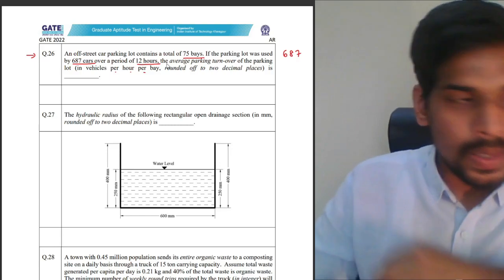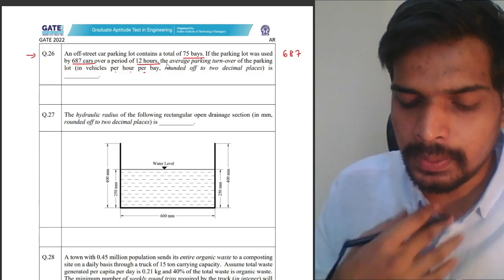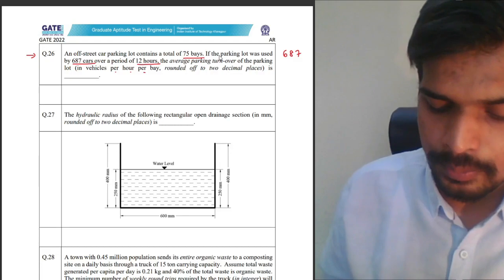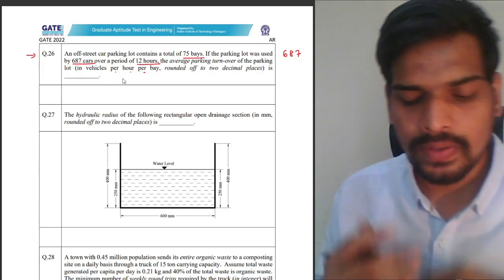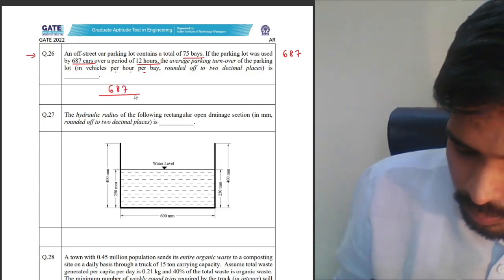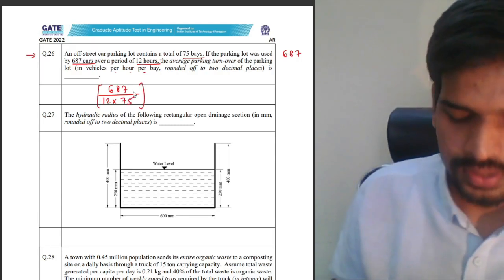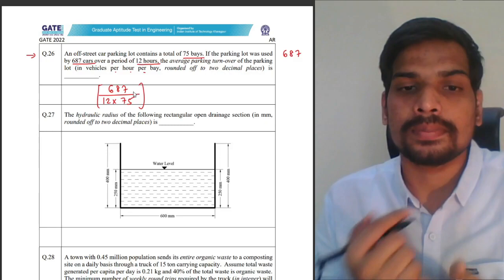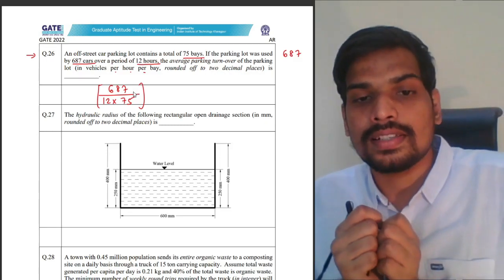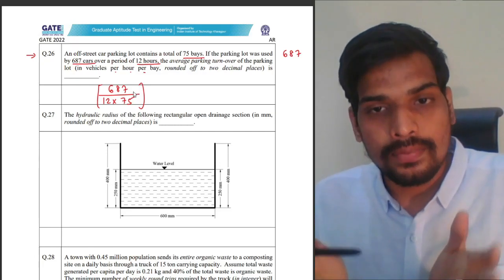By looking into the measurement unit itself, you can understand the concept of what is average parking turnover. It is vehicles per hour per bay. Number of vehicles 687, per hour per bay, 12 hours, 75 bays. That's it: 687 vehicles divided by 12 hours into 75 bays. So you need to find out how many vehicles are occupying a bay in 1 hour duration on an average. That's basically average parking turnover.